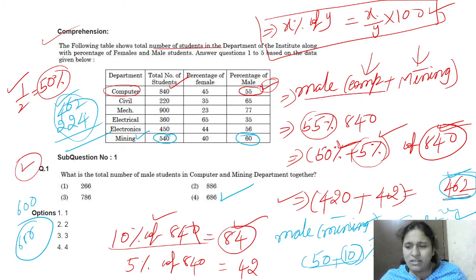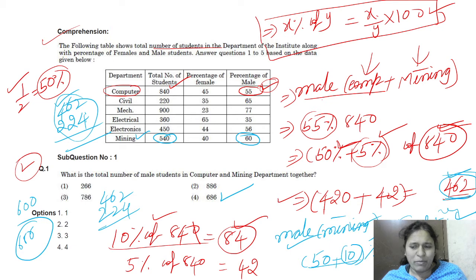I think we made some mistake here, right? 462 plus 224. Watch. 686. Where did we make the mistake? 420 plus 42. Okay. 462. Here 60 percentage.